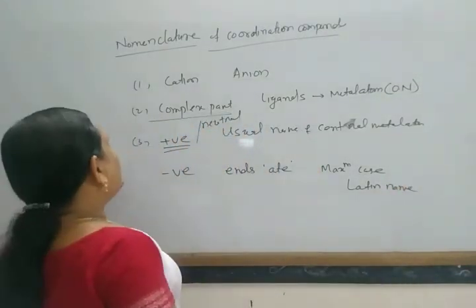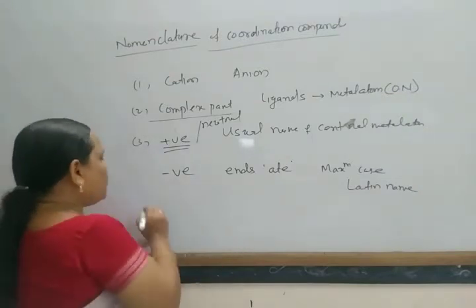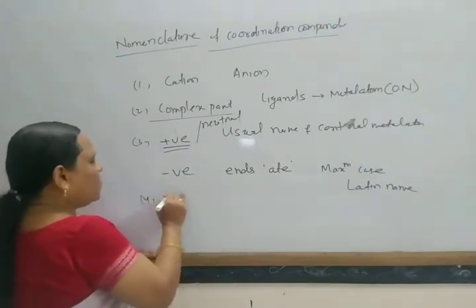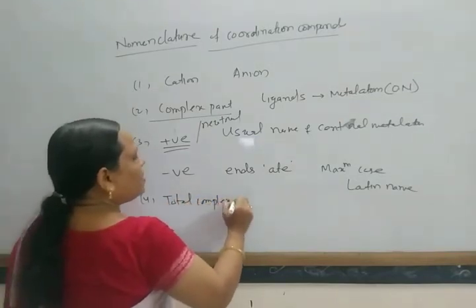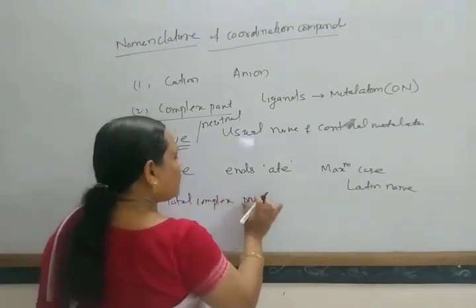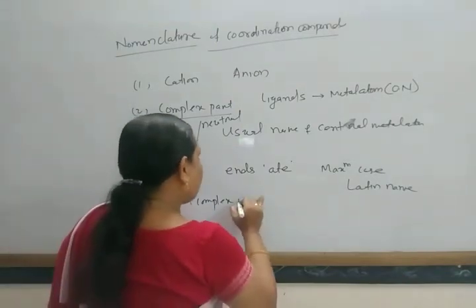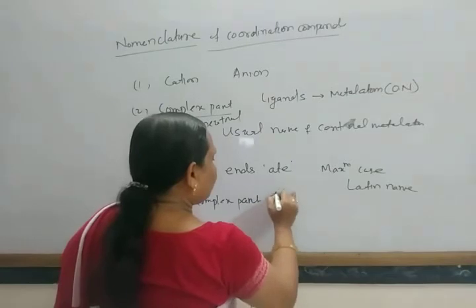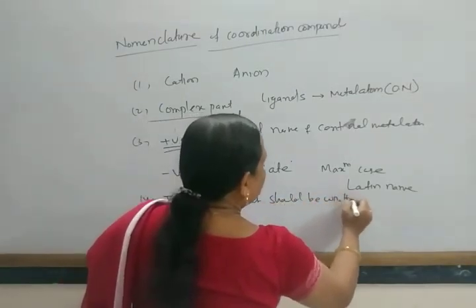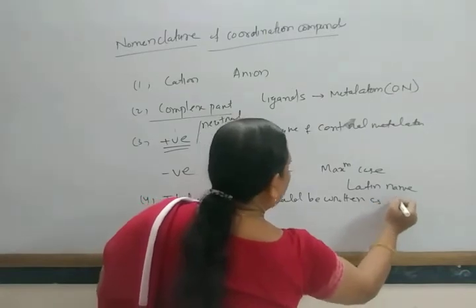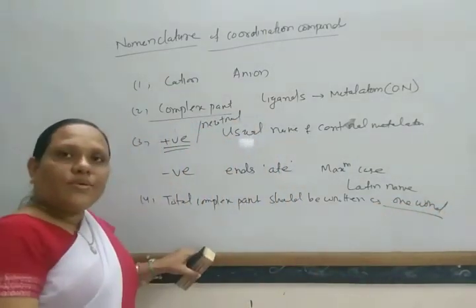Okay. Then you have to write the name, and the total complex part should be written as one word. That means no gap between them.